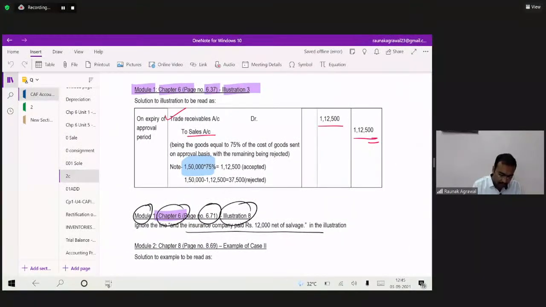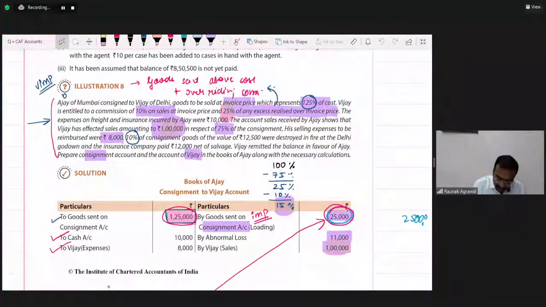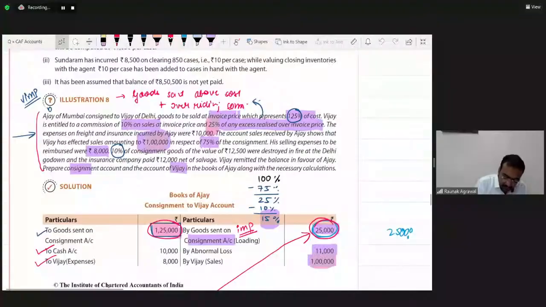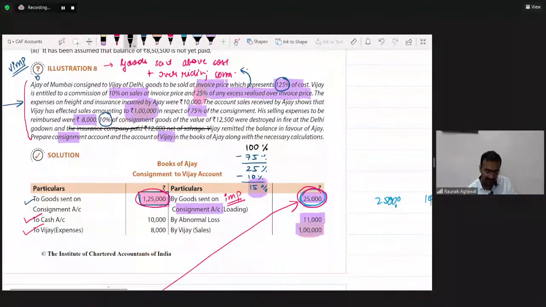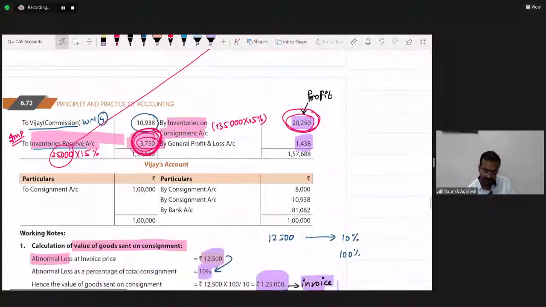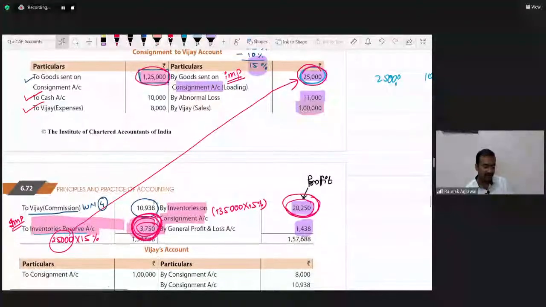Okay, so we will come here, and what we have to do is delete this line: the insurance company paid rupees 12,000 net of salvage. ये हमें delete करना होगा. This line we have to delete. Okay. This is the manner in which we refer to the corrigendum. Okay. Anything else?